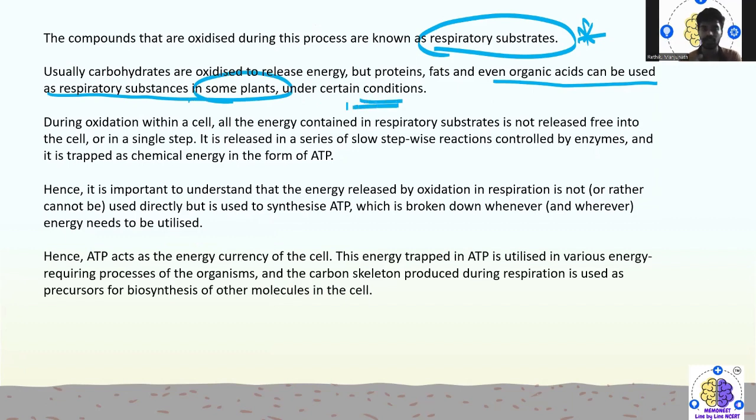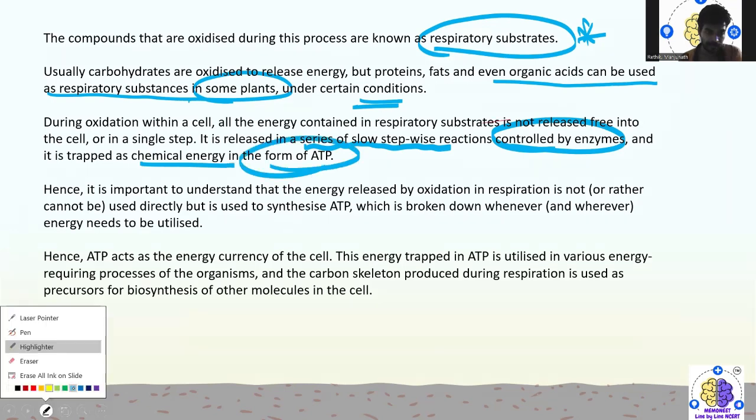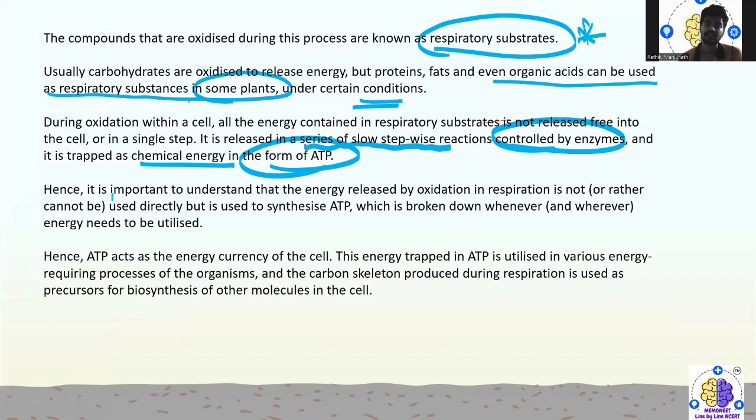So, during oxidation within a cell, what happens? The energy contained in the respiratory substances is not released freely into the cell, that means directly or through a single step. Instead, a series of slow stepwise reactions takes place, controlled by certain enzymes, and the energy is trapped as chemical energy.